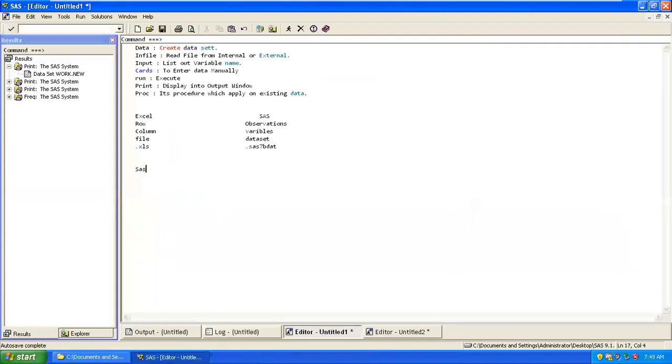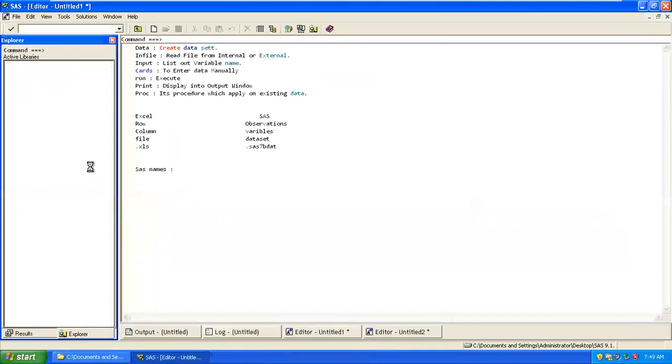Now there is a rule called SAS names. Whenever you're going to create something, you have seen there's a library available, correct? This is called the active library. In the active library, you can see we have SAS help, SAS user, and work. Work is a temporary library, and these are your permanent libraries. And a permanent library you can create.